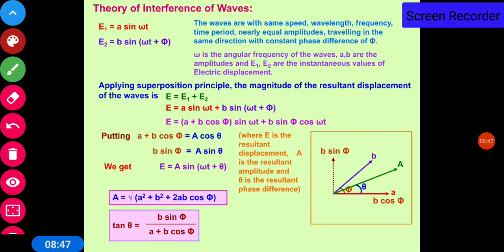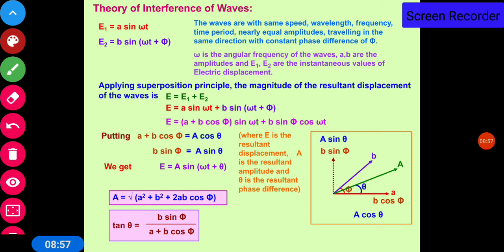When you add two vectors, the resultant is the capital A. If you extend it like this, then A² = A² + B² + 2AB cos phi, where phi is the angle between A and B. Just recall the parallelogram law of vector addition of two vectors.